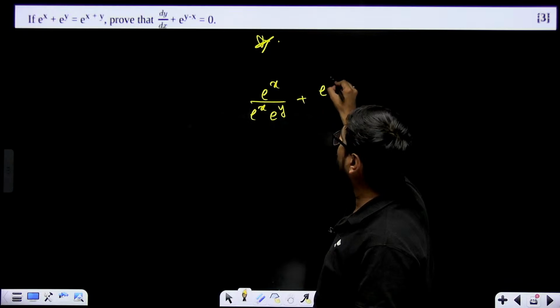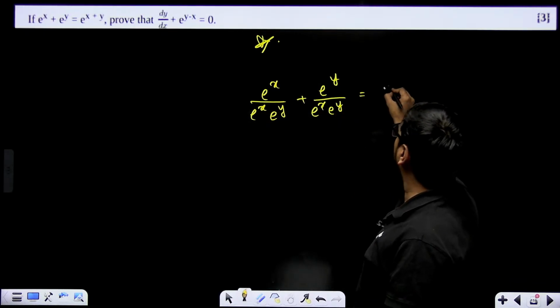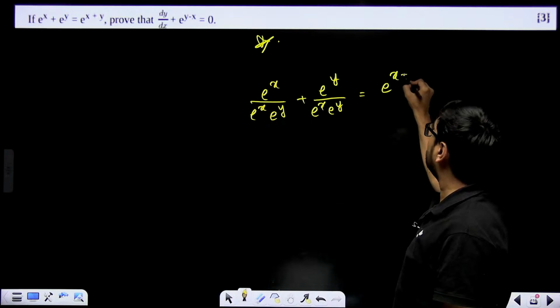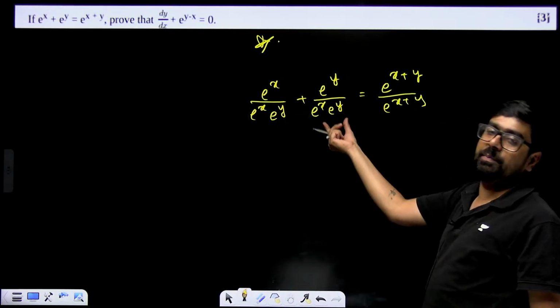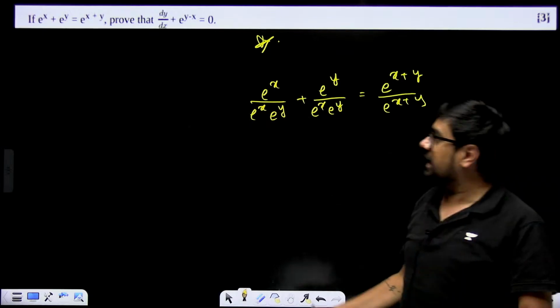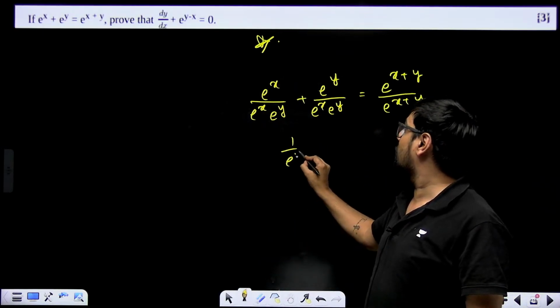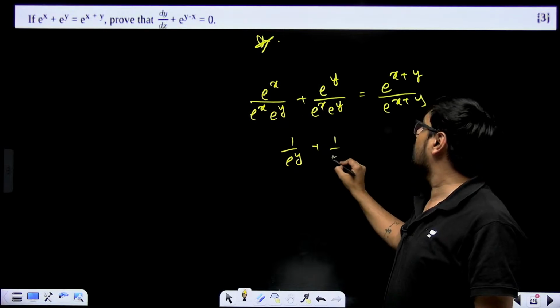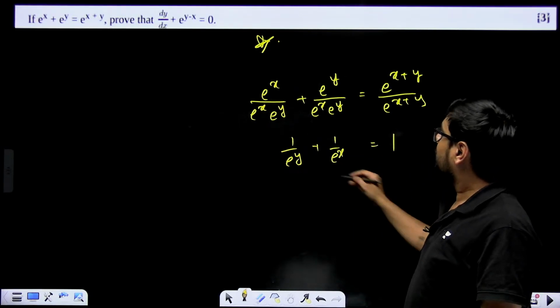Plus e to the power y upon e to the power x into e to the power y is equal to e to the power x plus y upon e to the power x plus y. Right? This e to the power x into e to the power y is e to the power x plus y only. So this side you will have 1. Here you will have 1 by e to the power y. Here you will have 1 by e to the power x. Equal to 1.